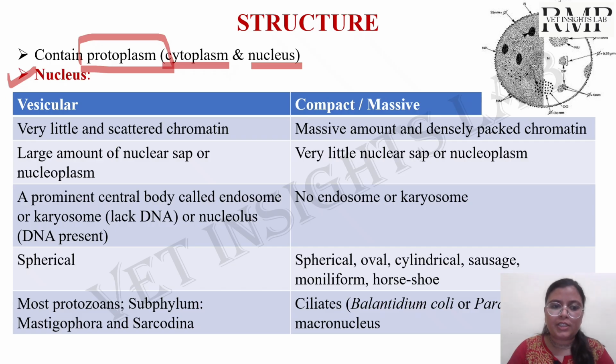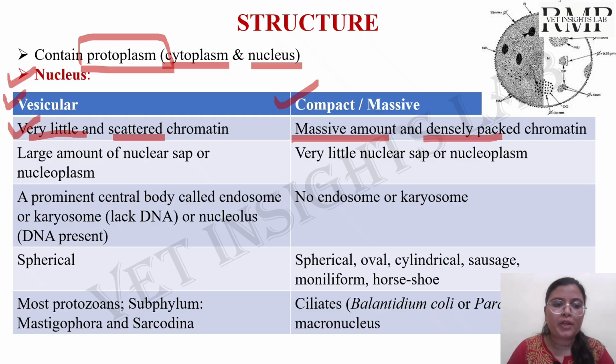The very first is the vesicular nucleus, which is present in most of the protozoa. And the second is the compact nucleus, which is present in a few protozoa in the form of a macronucleus. Now, the vesicular nucleus has very little chromatin material, and that too in a scattered form. But when it comes to the compact nucleus, the chromatin is massive in amount and densely packed.